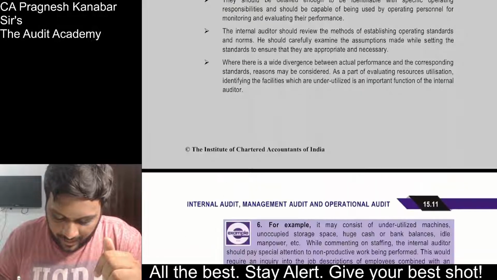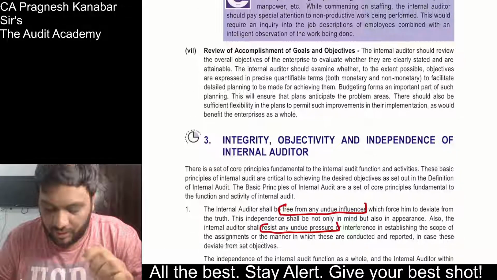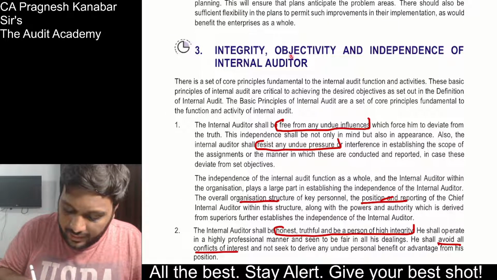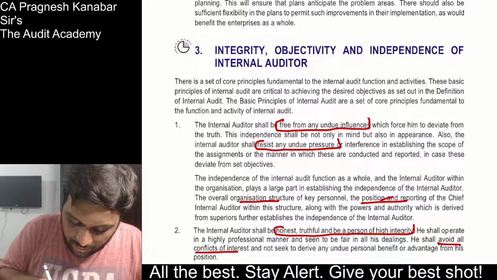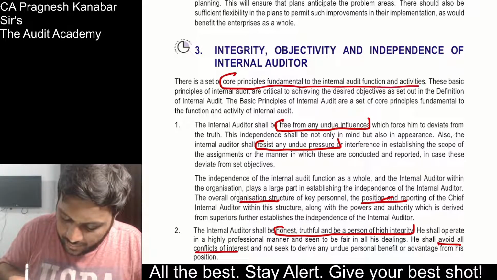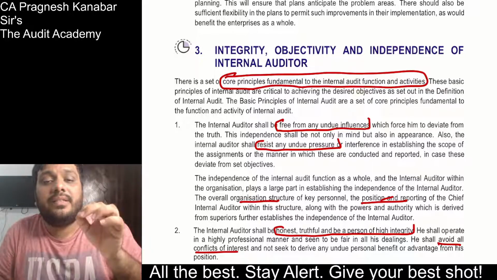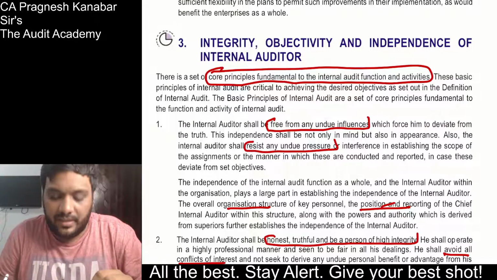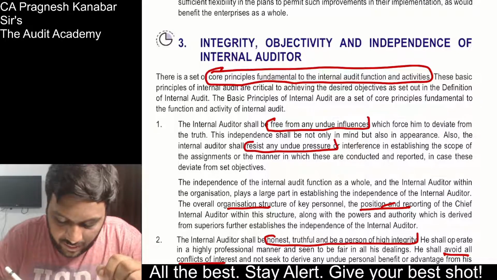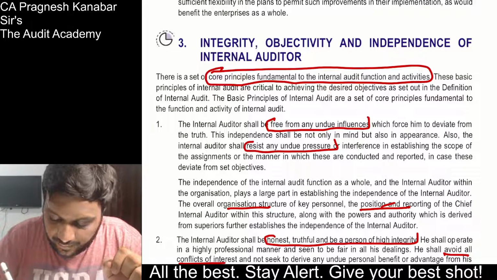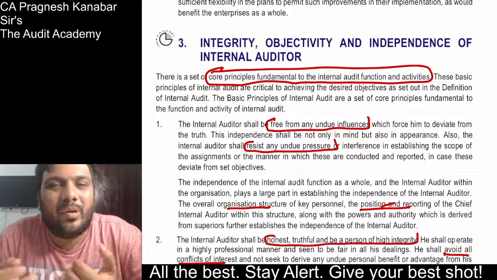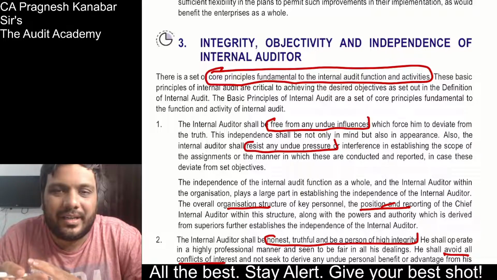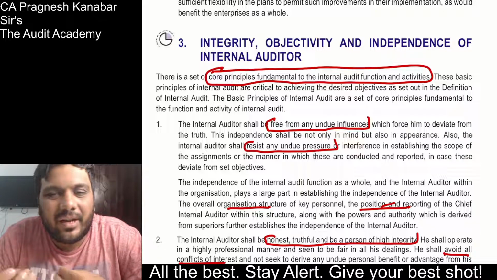So I've already explained these points in short. Then they have given a few points of integrity, objectivity, independence. They will use this question: please give a set of core principles which are fundamental to the internal audit function and activities. So if they use this particular question, then core principles for any auditor are integrity, objectivity, independence, confidentiality, professional behavior, knowledge.